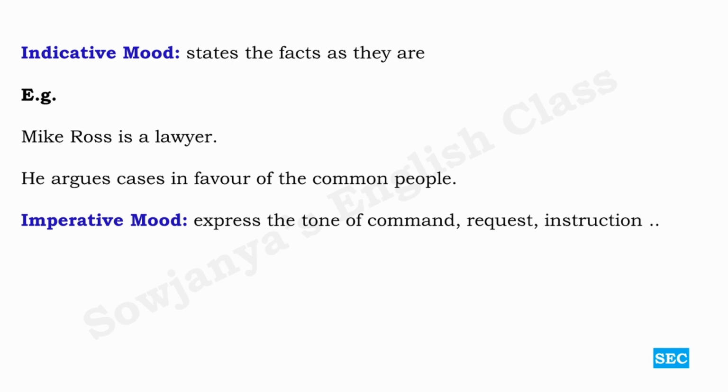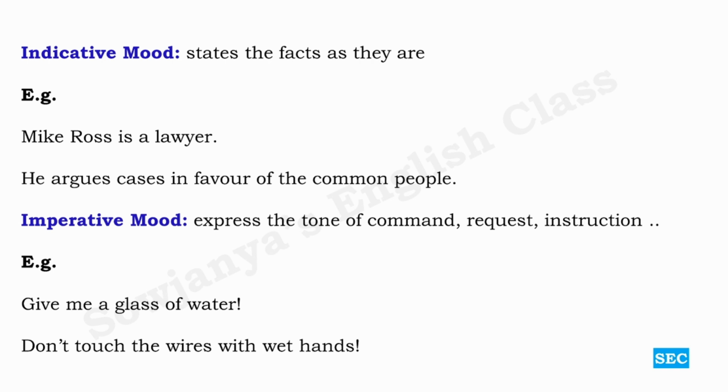And then imperative mood expresses the tone of command, request, instruction, etc. We use imperative mood to express the tone of all these: command, request, instruction, etc. Example, give me a glass of water. Don't touch the wires with wet hands. Okay, so here if you see the first one, it is a request, give me a glass of water. Even it can be a command as well, it depends on the tone of the speaker. Don't touch the wires with wet hands. This is certainly an instruction. So these are imperative sentences expressing imperative mood, and these two are declarative sentences simply stating the facts as they are. Okay, so these are very simple moods, indicative mood and imperative mood.